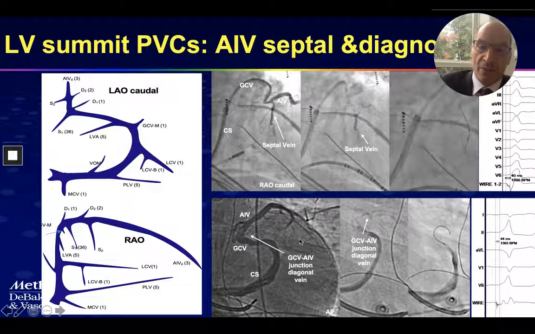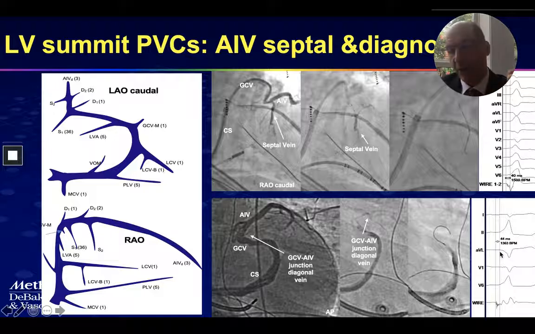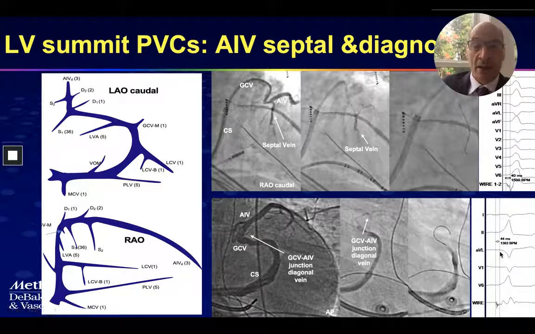This is another example of an LV summit vein in which the best signal was obtained from this tiny diagonal branch. I call it diagonal here because it goes towards the side of the left ventricle as opposed to going towards the septum. In this case, we get a beautiful signal before the QRS, preceding the onset by 44 milliseconds, and ablation with alcohol took care of the problem.